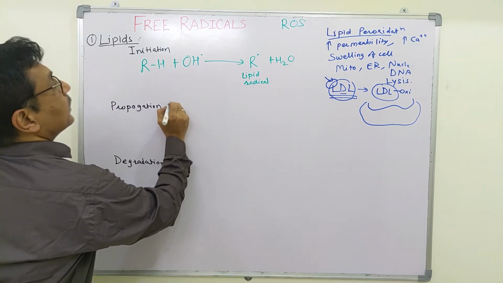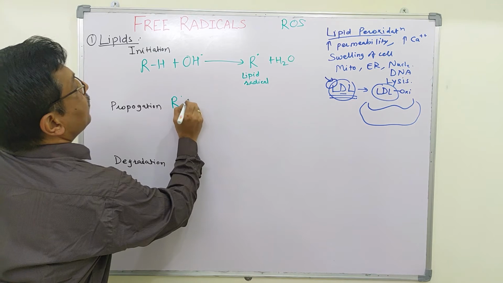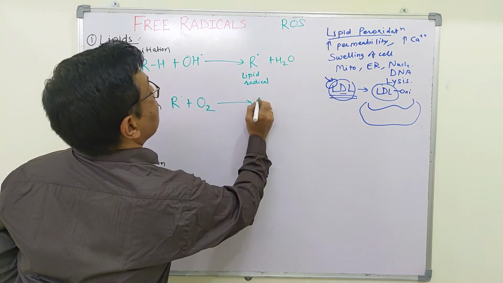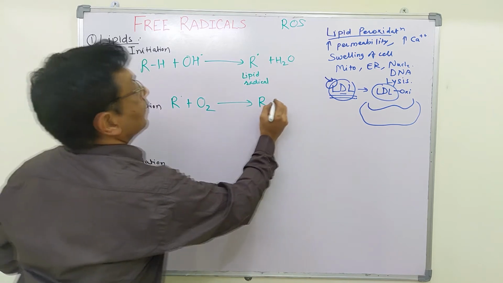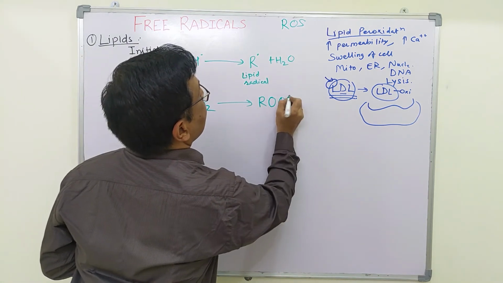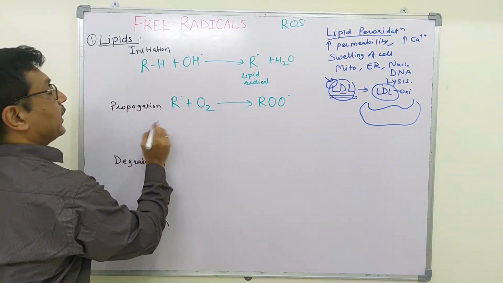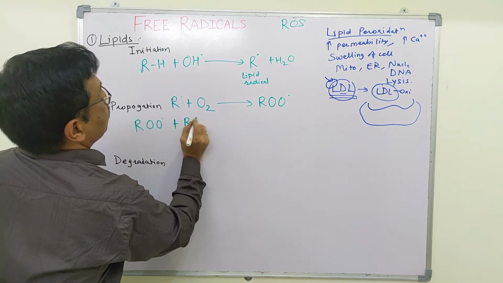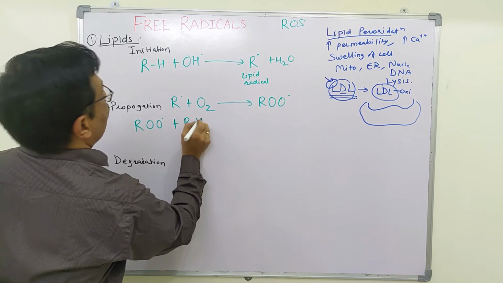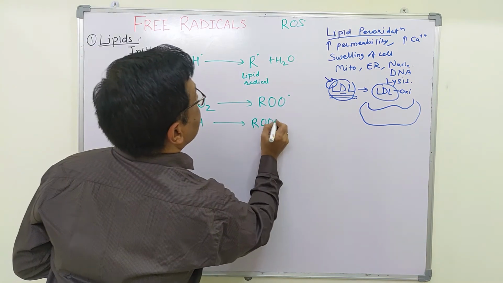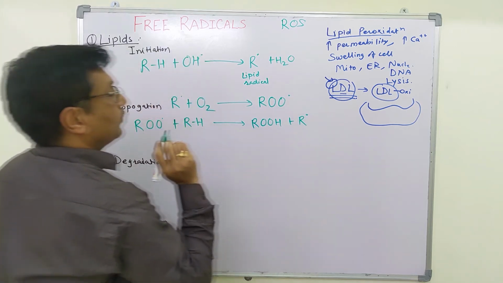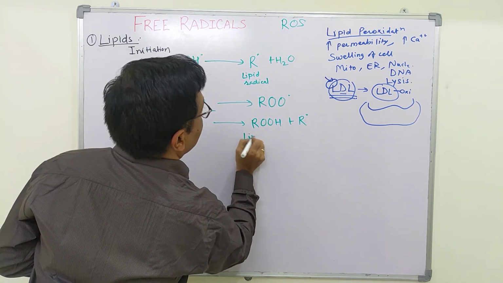So this lipid radical combines with molecular oxygen to form a lipid peroxy radical. This lipid peroxy radical combines with another lipid molecule to form lipid peroxide and a lipid radical. So this is lipid peroxide.